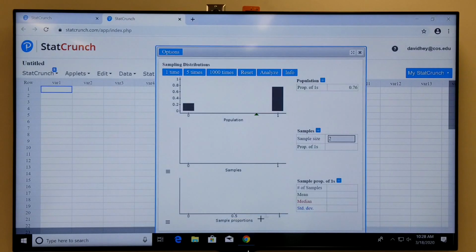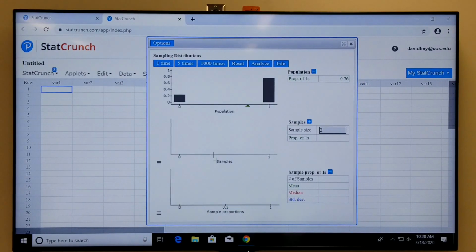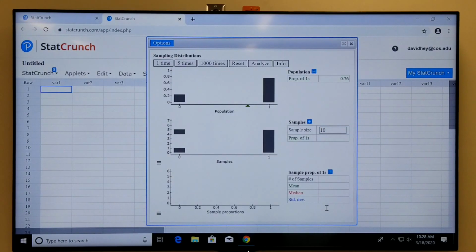Okay, then hit compute. And you get this familiar looking kind of simulation that we saw in the previous section, right, in section 8.1. But we're starting with this binomial distribution. We want to simulate collecting, here in part A, samples of size 10. So I'm going to change the sample size to 10. And so you can run through the simulation. Here it's going to collect a sample of size 10 and compute the sample proportion, right? And the sample proportion is 0.7. So if the population proportion is 0.76, then after my first sample, I got a sample proportion of 0.7.